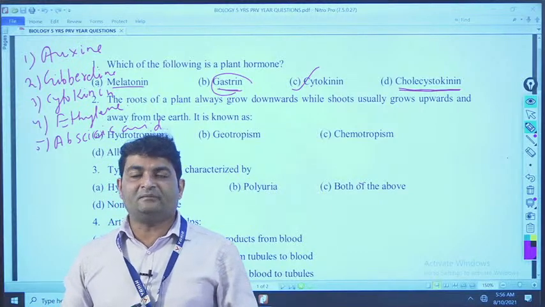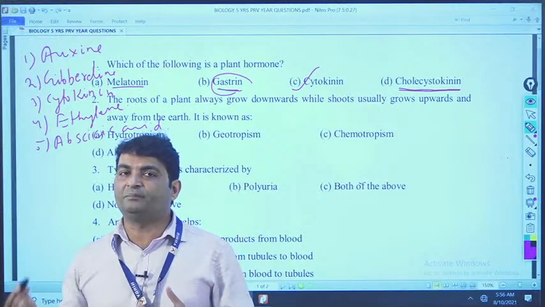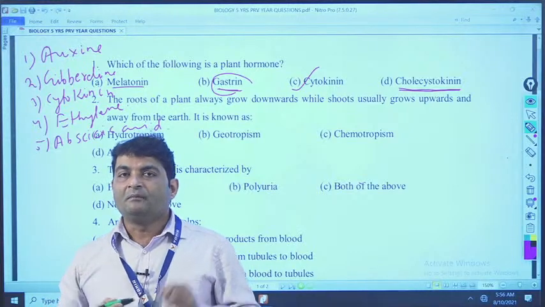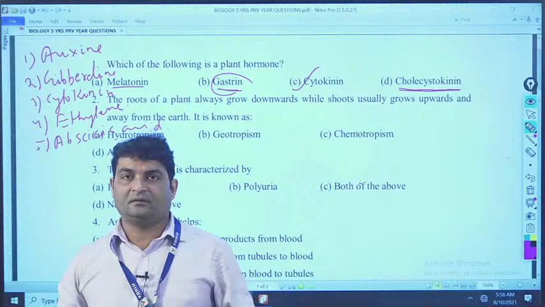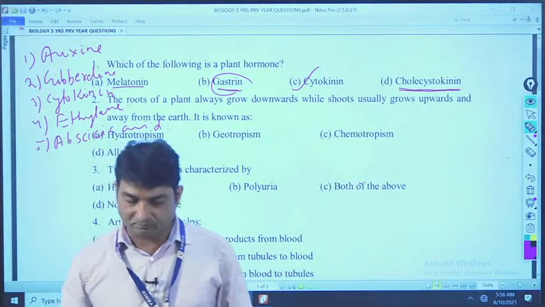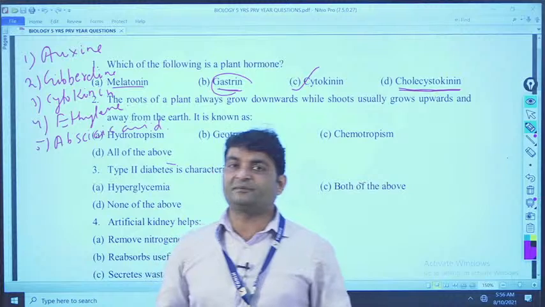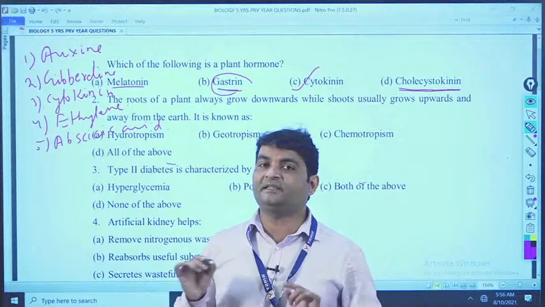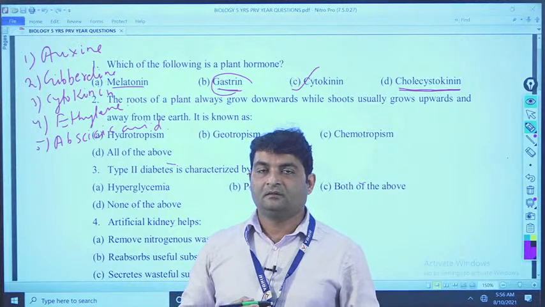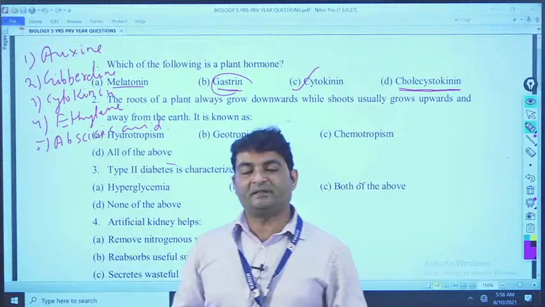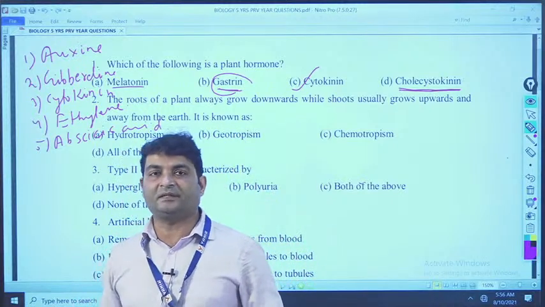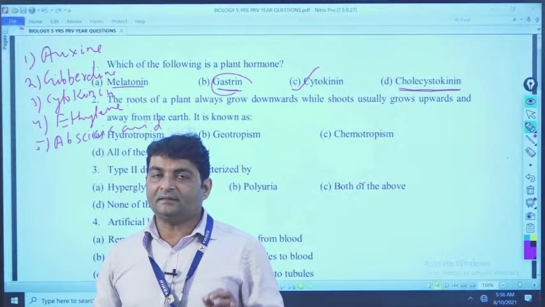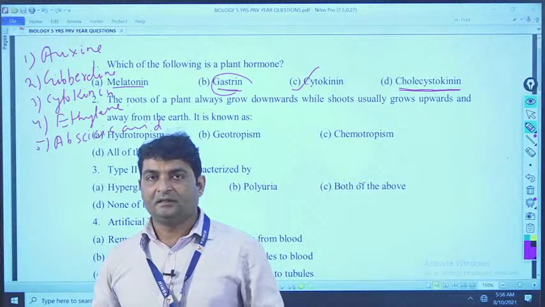So one enzyme called pepsin converts protein into peptone. That means protein is a bigger molecule and peptone is the smaller molecule. But pepsin is the active form, and the inactive form of pepsin is pepsinogen, and pepsinogen is converted into pepsin by the action of HCl, and when it converts into pepsin, pepsin acts upon protein and converts it into peptone. So that is why HCl helps in digestion indirectly.